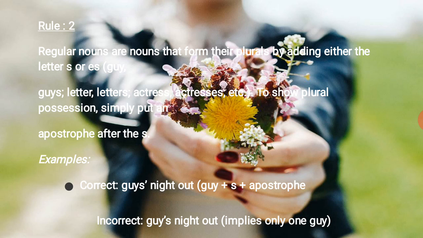Example here, the correct one: guys' night out. Got it? Guy plus S apostrophe, guys' night out. The incorrect one: guy's night out. That implies only one guy. If you put it like this, it shows only one singular possession. The sentence with guys apostrophe is the correct one.